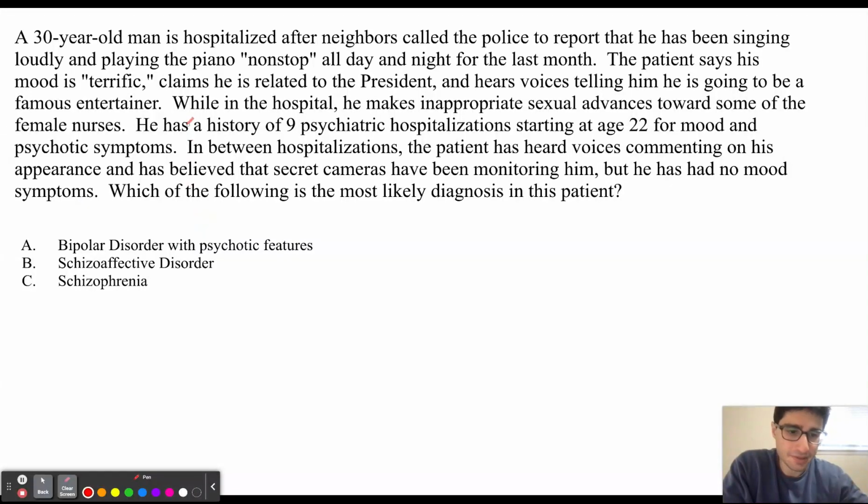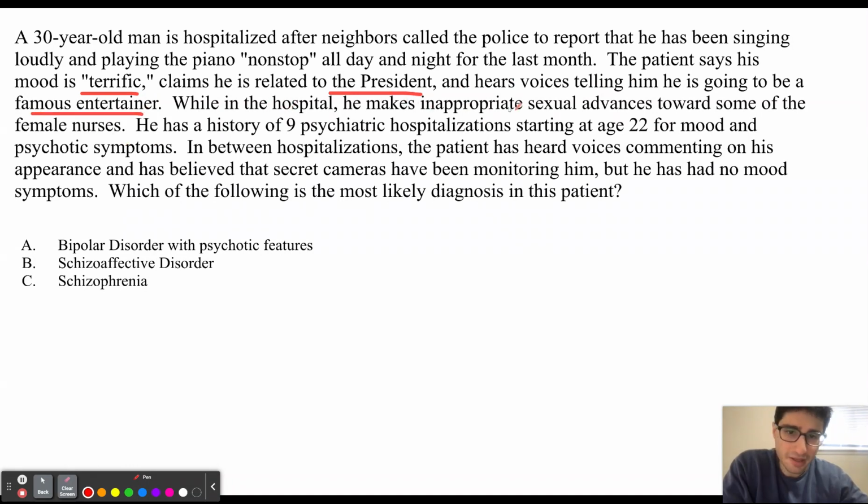Now, here is a presentation of a patient with this schizoaffective disorder. A 30-year-old man is hospitalized after neighbors called the police to report that he has been singing loudly and playing the piano nonstop all day and night for the last month. The patient says his mood is terrific, claims he is related to the president, and hears voices telling him he is going to be a famous entertainer.